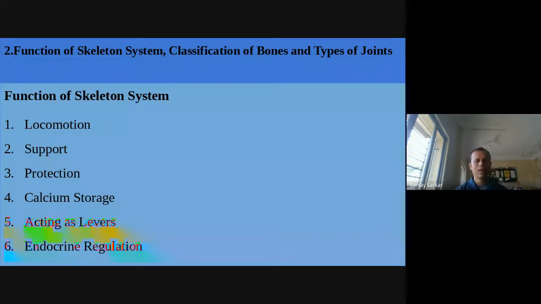What do we call a lever? A lever is a rigid bar, like a stick or a rod, and it can move freely around a single point.